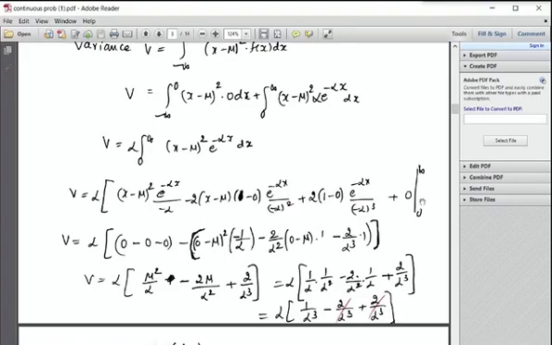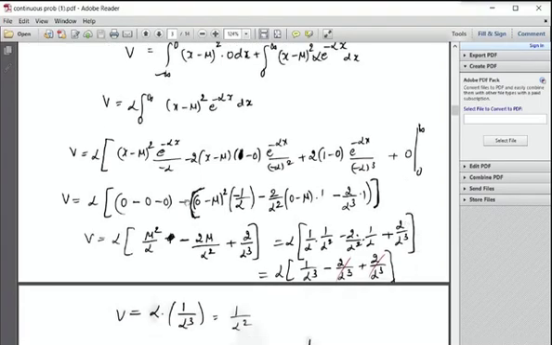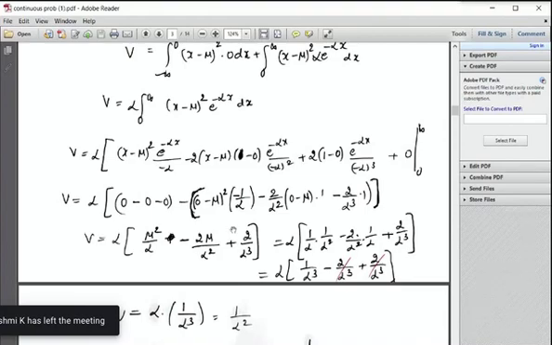Now the upper limit is infinity and the lower limit is 0. When you have infinity, in the numerator e power minus alpha x, so e power minus infinity, all the terms become 0. E power minus infinity goes to 0, x minus mu whole square goes to 0. So 0 minus 0 minus 0, minus, look at the lower limit. X is 0, 0 minus mu whole square into e power 0 is 1, by minus alpha. So minus 1 by alpha.